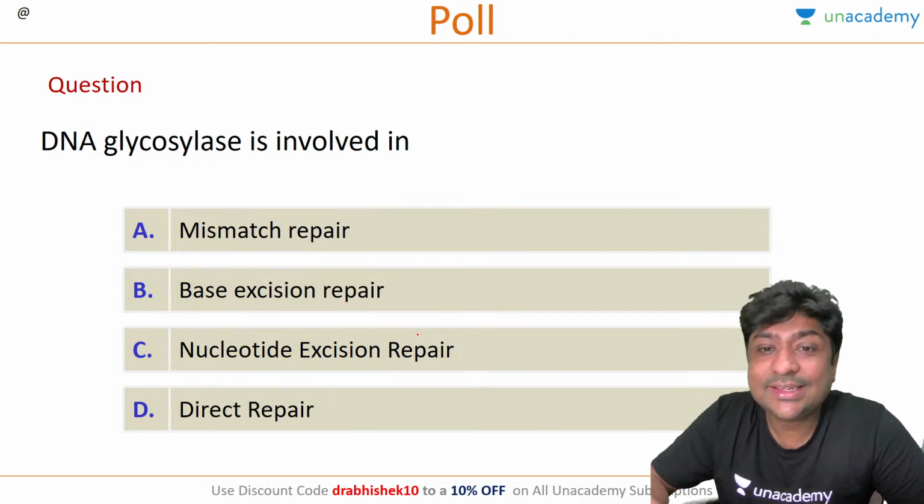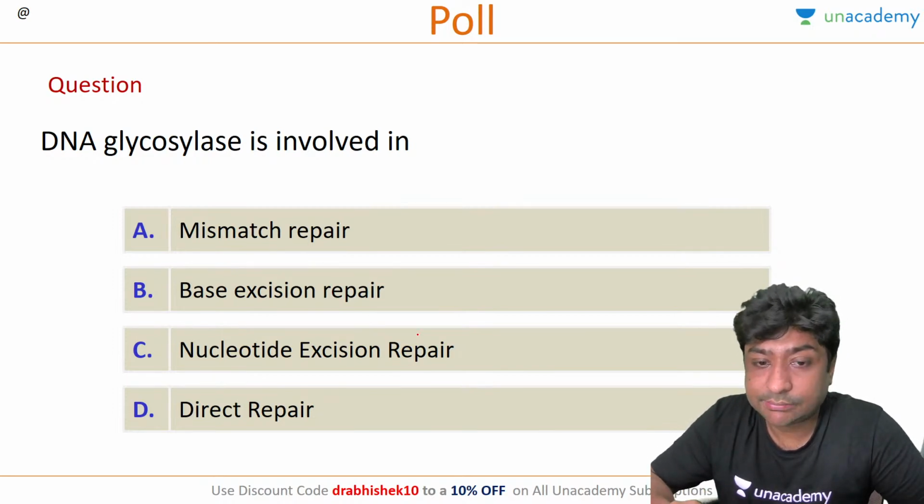Let's answer this question. DNA glycosylase is involved in mismatch repair, base excision repair, nucleotide excision repair, or direct repair?